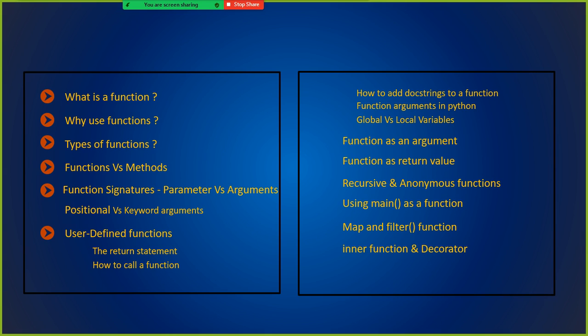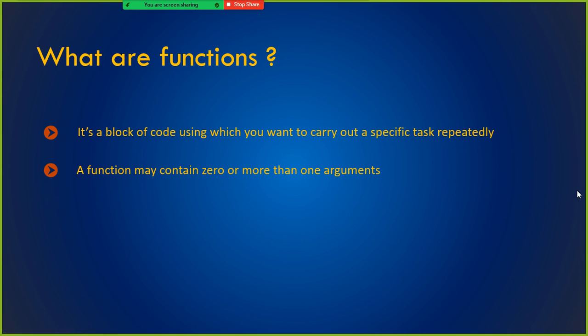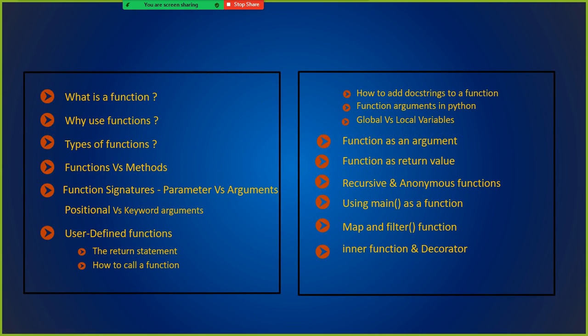So how to use a main function, and map and filter, the built-in functions. And we will see the scope of the variables also: local, enclosing, global, and built-in.